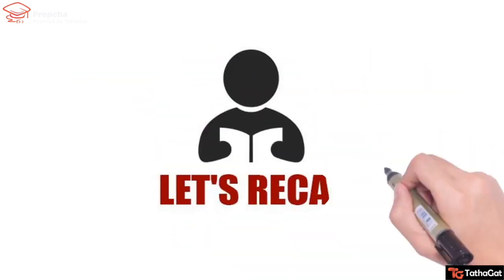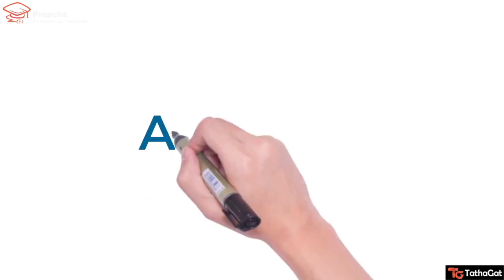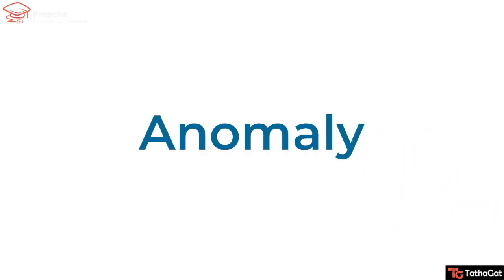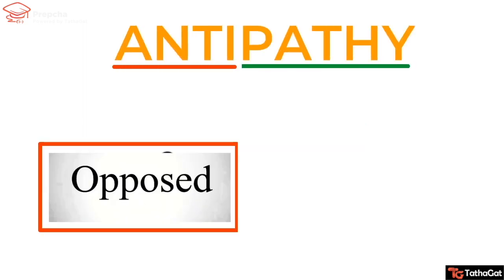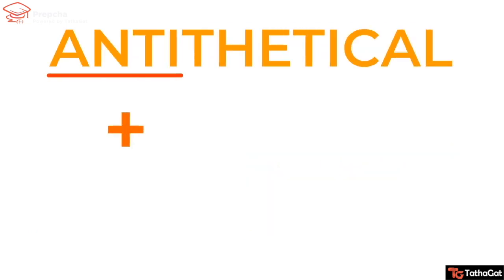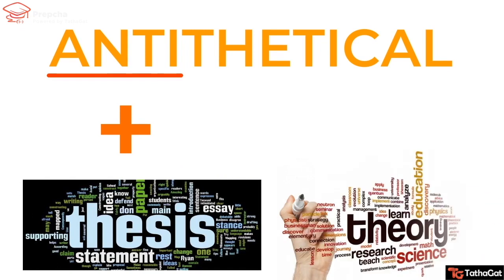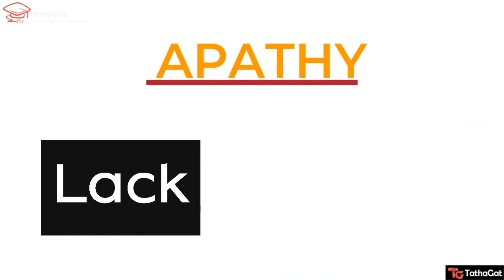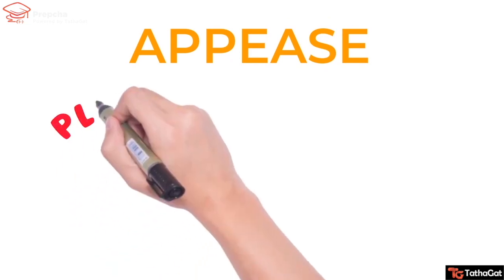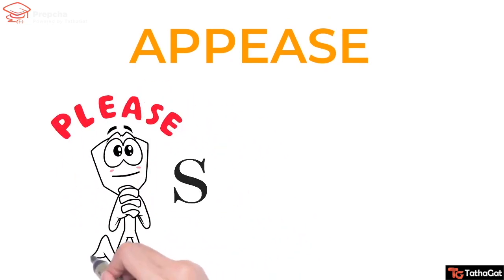Let us take a quick recap now. Anomaly, ऐसा normally नहीं होता. Antipathy, anti, opposite, pathy, feelings. Antithetical. Anti plus theory or thesis. Apathy. A as in lack of and pathy as in feelings. And appease. आओ आपको please कर दूं.